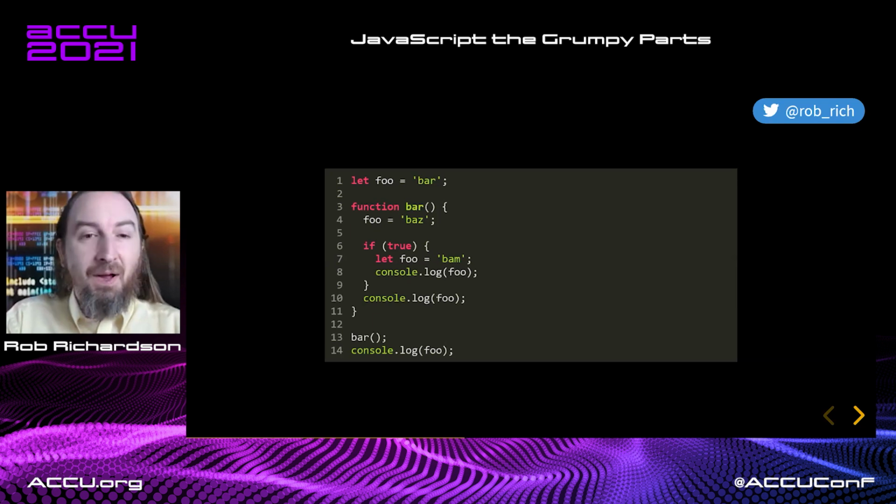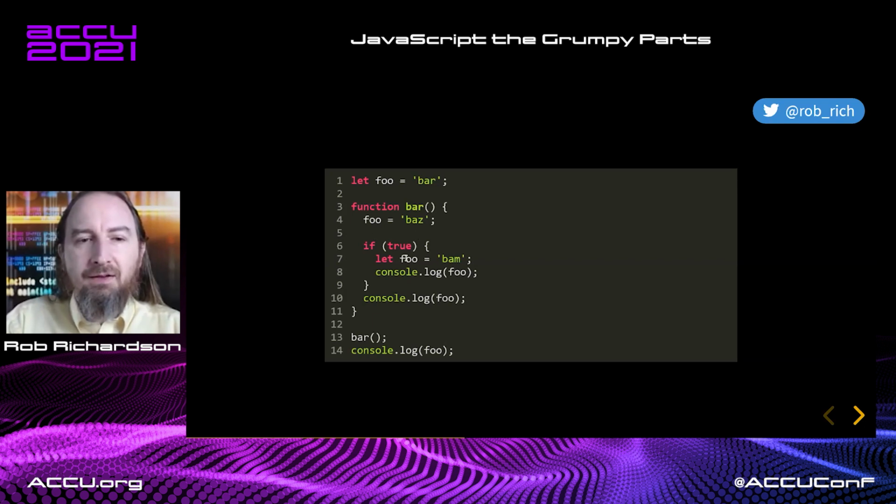Now let's think like the compiler and see if we can figure it out. First phase, we go define all of our variables. We've got one here. We've got one here. Now that we've got our variables defined, phase 2, let's execute. Our outer foo is set to bar. Now we're going to run our bar function, and we're going to go look for a foo variable. Now, curly braces define these variables, so this inner foo isn't available yet. It's inside this block scope. So we go looking for a foo variable. There isn't one in this scope, so we'll go find one in an outer scope. Hey, we've got this one. Let's set it to Baz.